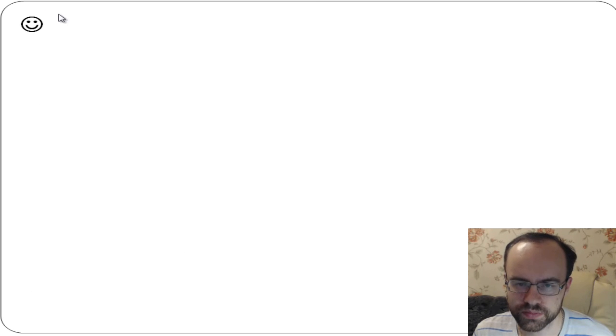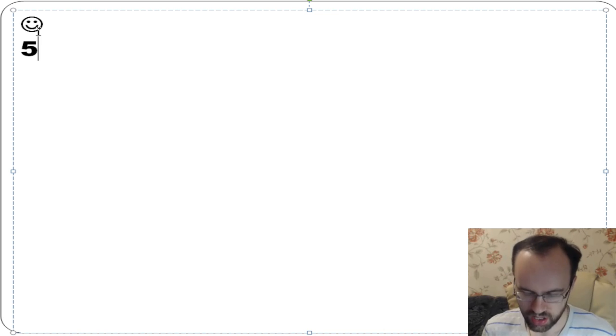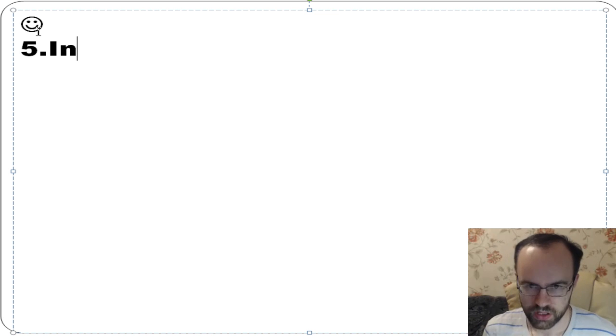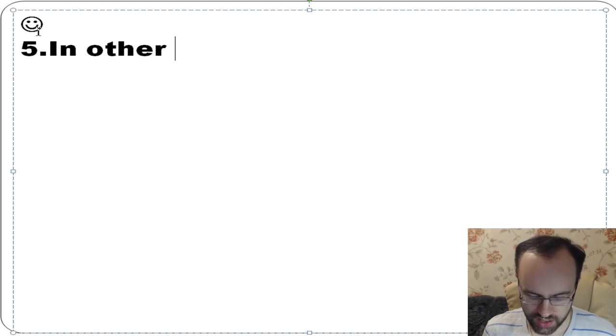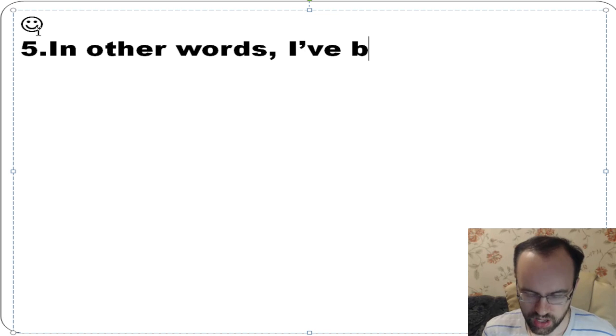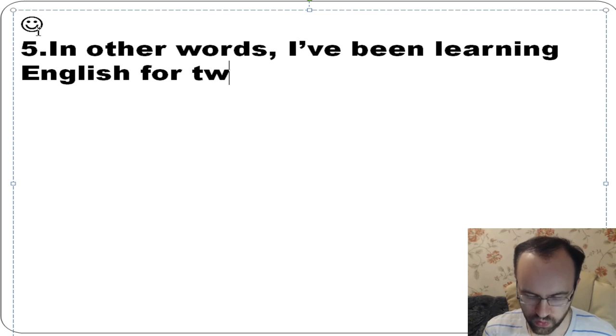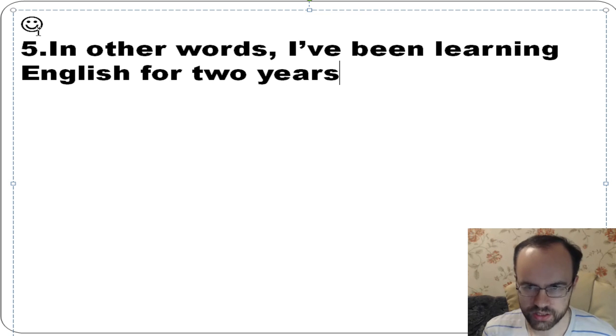Okay, good. So next, in other words, I've been learning English for 2 years.